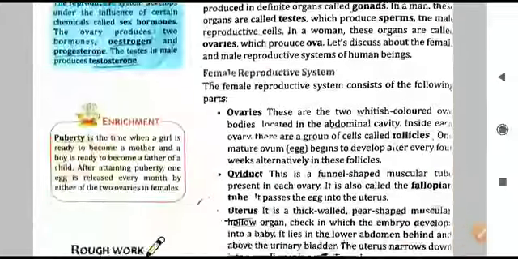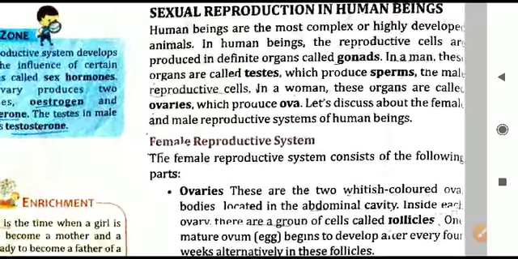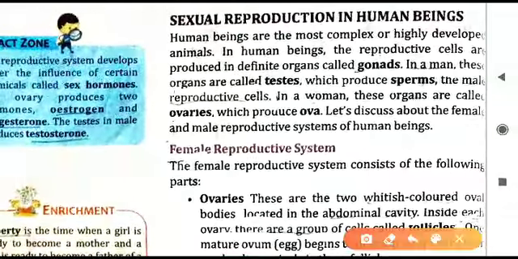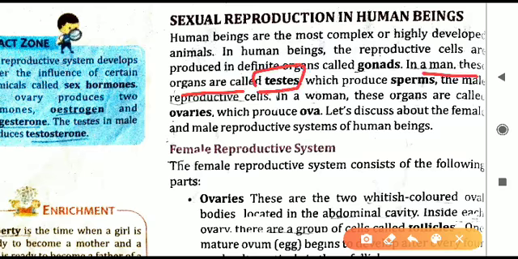Sexual reproduction, the introductory part, we have seen. Now we will learn about sexual reproduction in human beings. In human beings, the reproductive cells are present in separate organs, and these organs are called reproductive organs, or gonads. Male and female gonads are the reproductive organs of human beings. In men, these organs are called testes. In females, they are called ovaries.